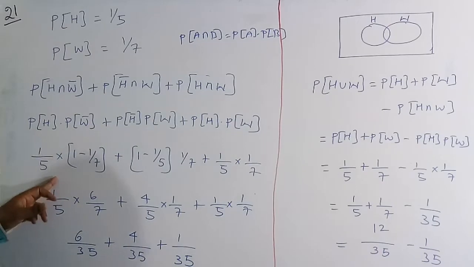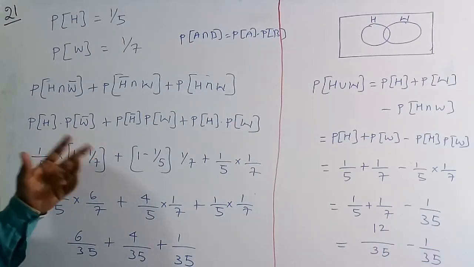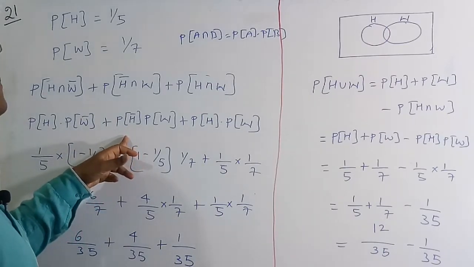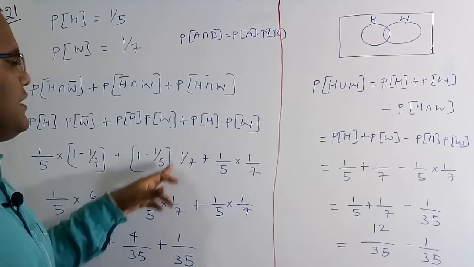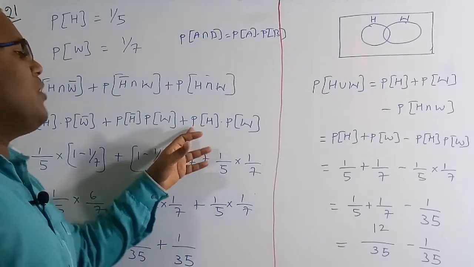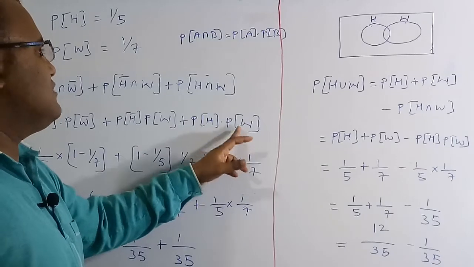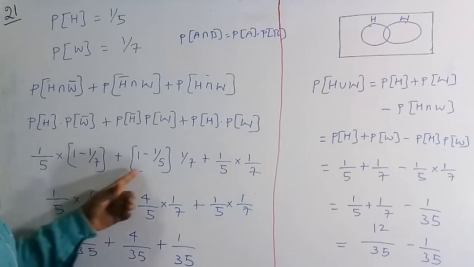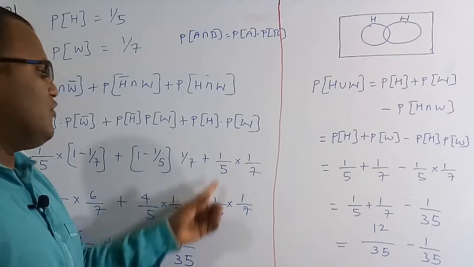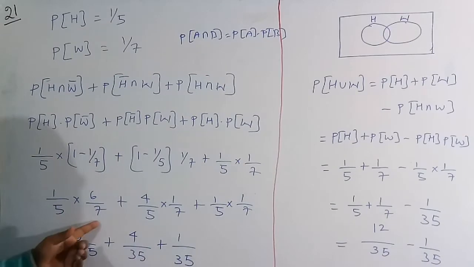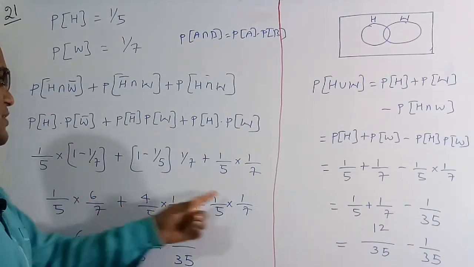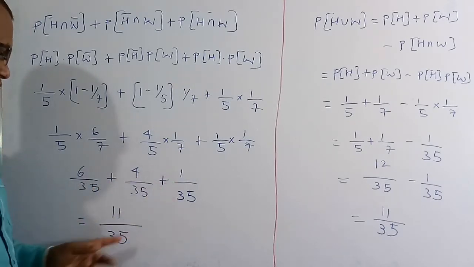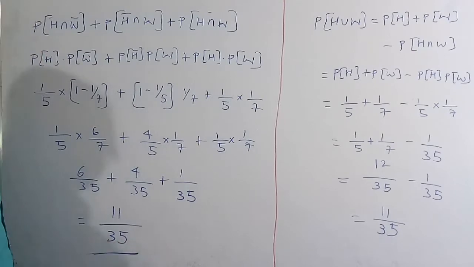This value we know, which is 1 by 5. The probability of the wife not being selected is 1 minus 1 by 7, and similarly the probability of the husband not being selected is 1 minus 1 by 5, into 1 by 7. And similarly the probability of the husband being selected is 1 by 5, and this value also we know, which is 1 by 7. So 1 by 5 into this becomes 6 by 7, and this is 4 by 5 into 1 by 7, plus 1 by 5 into 1 by 7. If we do the multiplication, we get 6 by 35, 4 by 35, plus 1 by 35. Taking LCM as 35, we get 6 plus 4 is 10, 10 plus 1 is 11. So the correct solution of this question is 11 by 35.